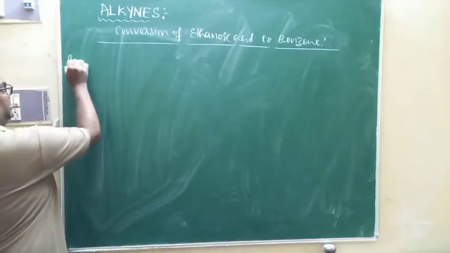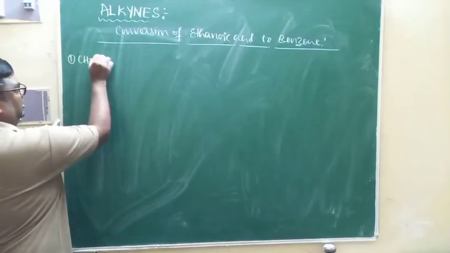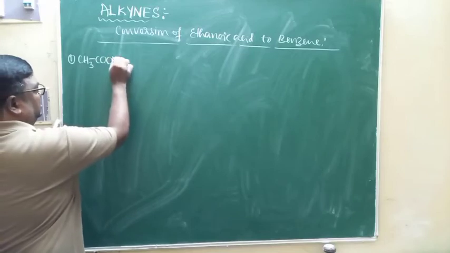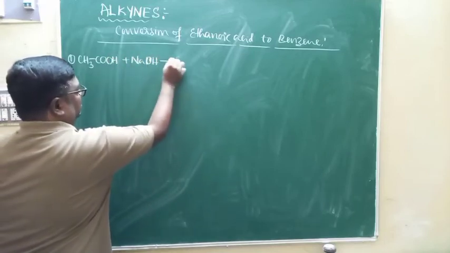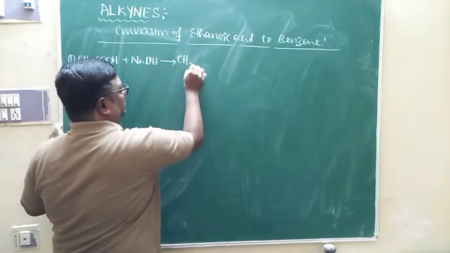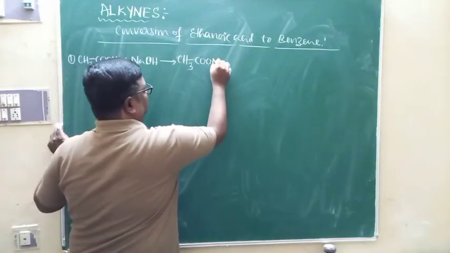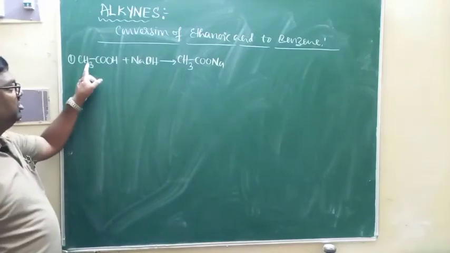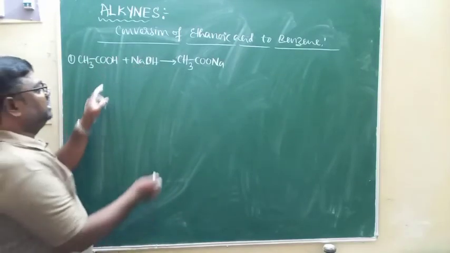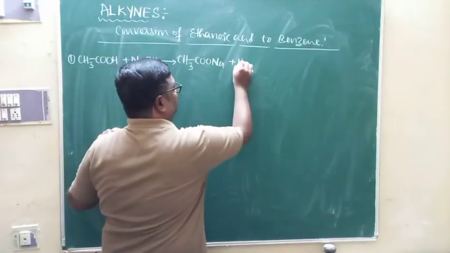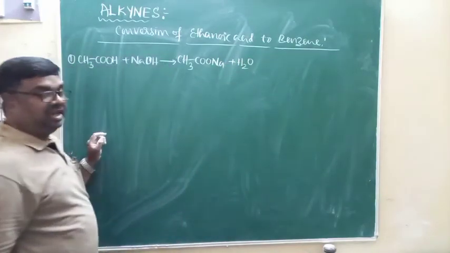Look at the first one. This is ethanoic acid. When it reacts with NaOH, you are going to get sodium ethanoate. Ethanoic acid readily reacts with a base, an acid-base reaction takes place, and you get sodium ethanoate.